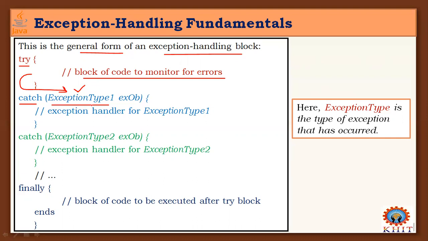That exception type is followed by the exception object, and it has its own scope, open curly brace, close curly brace. The body of this catch block has the code to handle the exception, how to handle this exception should be right in this catch block content. And we may have multiple catch statements in our program.